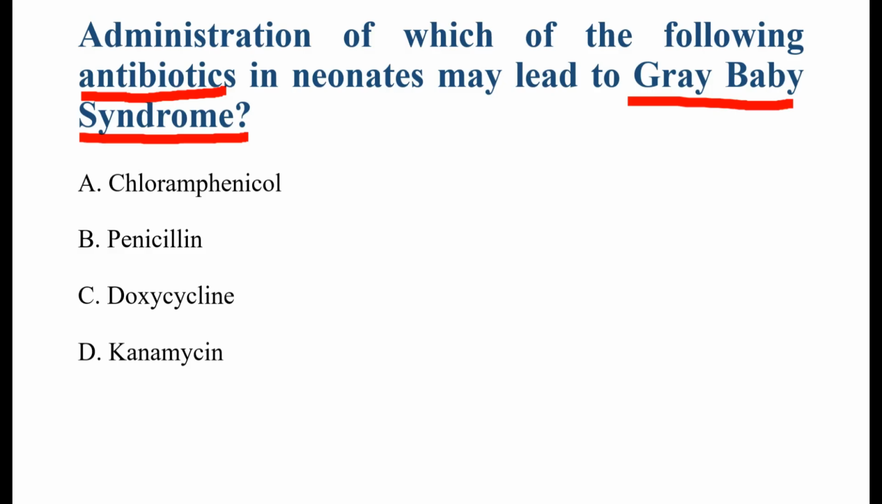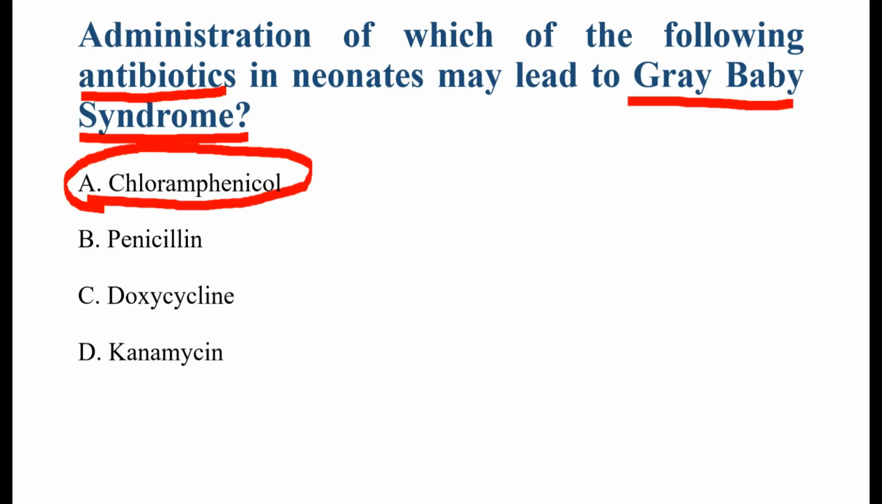Newborns have immature liver enzymes, so they cannot properly metabolize chloramphenicol. This drug accumulates in the body and becomes toxic. If I am talking about the symptoms, typical features may be gray or ashen skin color, vomiting, abdominal distension, low BP, hypothermia, respiratory distress, and circulatory collapse. Because of these severe effects, chloramphenicol is generally avoided in neonates.